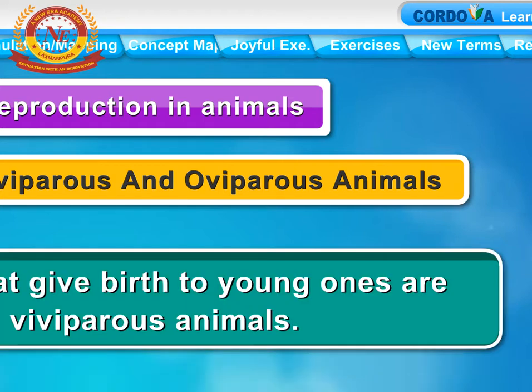The animals that give birth to young ones are called viviparous animals. Cow and cat are other examples of viviparous animals.